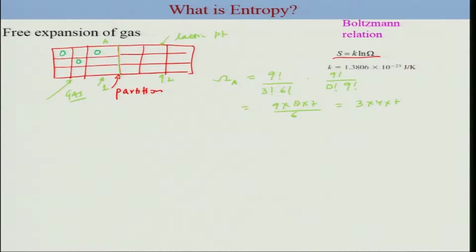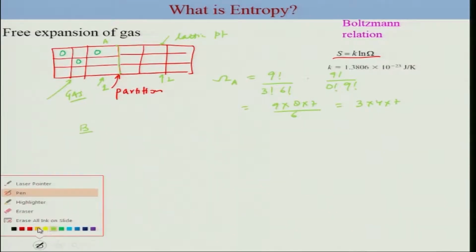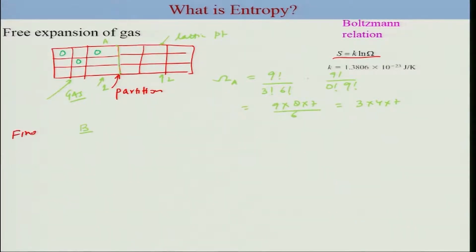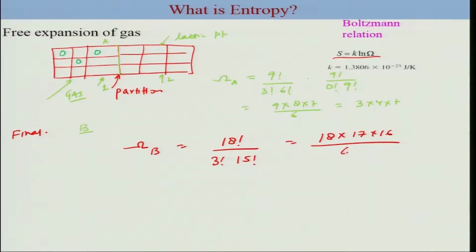Now you take out this partition, and you allow this gas to expand. What you see is a condition of, let's say, B. B is the final state. In this final state, what is the possible number of configurations where the molecules can arrange themselves? This would be omega B. Now you have 18 lattice points and 3 is the number of particles. It has more possibilities, which you can clearly see, and thus you have the following number. So this is your 3 into 7 into 6.